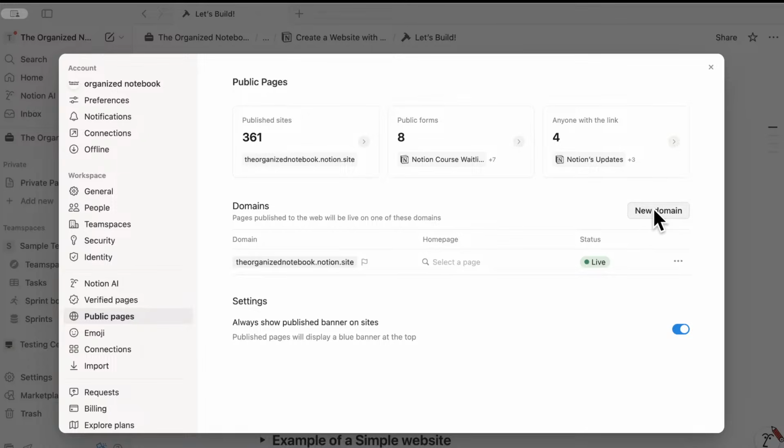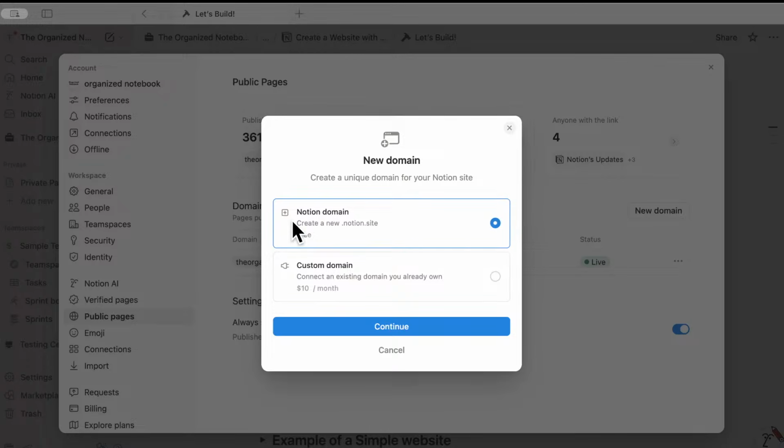But if you want to click new domain, you can add new custom Notion domains, but it's always going to say notion.site when you do that. And then if you already own a domain, you can connect an existing domain to Notion for $10 a month, and then you would have more of a cleaner link. So it wouldn't say notion.site, it would be whatever your website domain is. So that's the information about the domains.